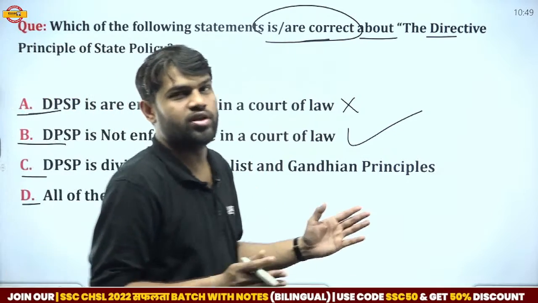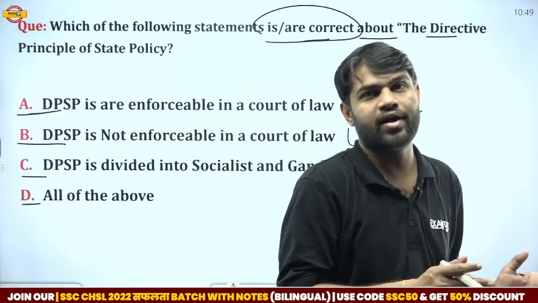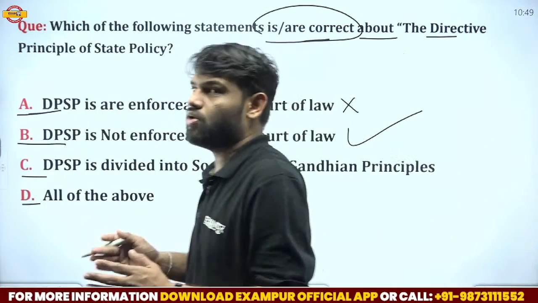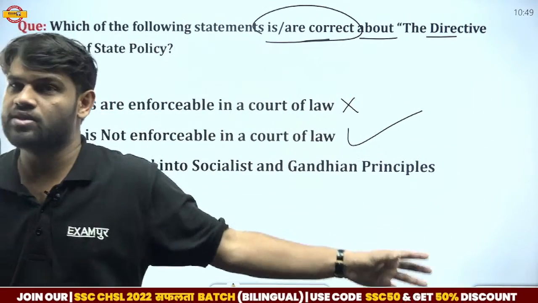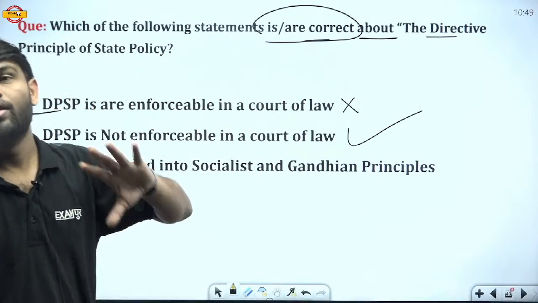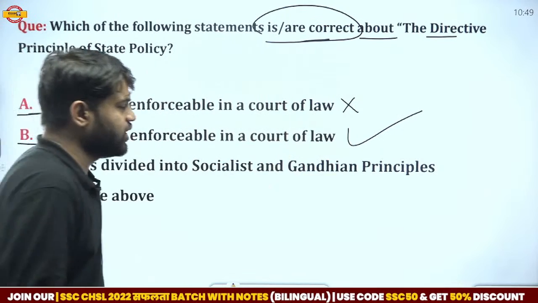That is the difference between DPSP and fundamental rights. Fundamental rights are objectable in the court. If the fundamental rights are violated, then we can file a petition in the Supreme Court or High Court. But if any principle of DPSP is violated, then we cannot go to the courts. Now move on to another question.